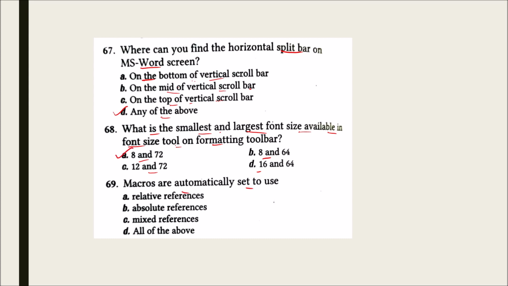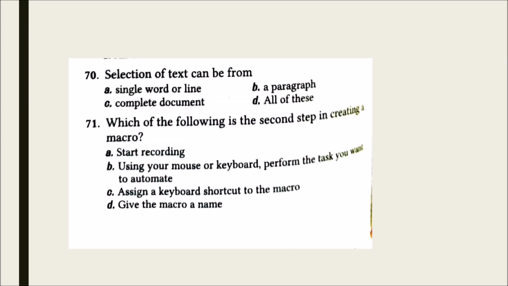Macros are automatically set to use relative references, absolute references, mixed references, and all of the above. And the correct option for this is A, that is relative references. Selection of text can be from single word or line, a paragraph, a complete document, all of these.